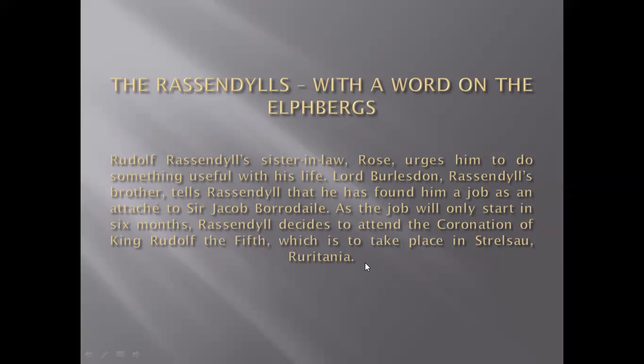Rudolf Rassendyll initially was not willing to do anything in his life, but later on his sister-in-law persuades him, and he is convinced and decides to go with Sir Jacob. But as Sir Jacob had six months left before going anywhere, these six months were enough for Rudolf to enjoy life. So he decides to go, and he wanted to visit the Tyrol, in Germany, and Dresden, the city of Austria.